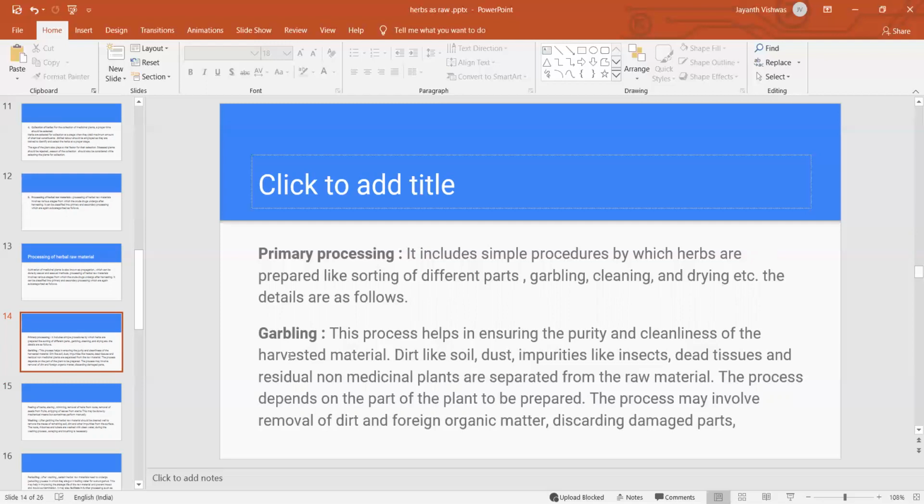Garbling is a process that helps in ensuring the purity and cleanliness of the harvested material.